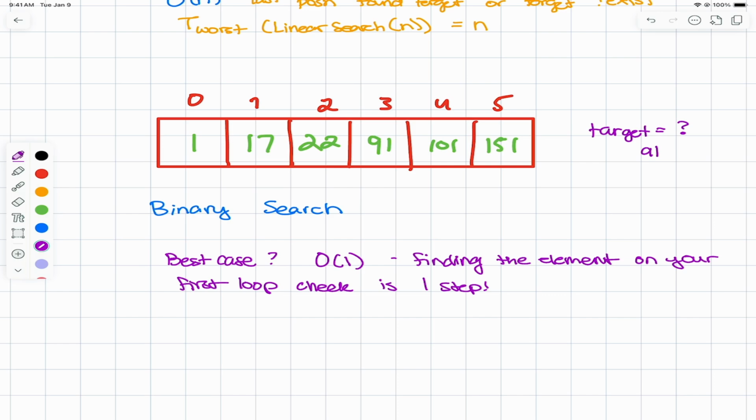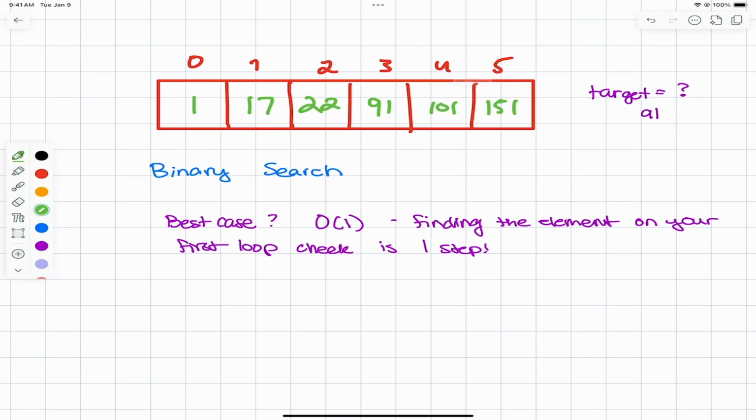Now, the alternative is, again, of course, our worst case scenario. And when we ask ourselves, what is the worst case scenario here? Well, with binary search, it might be a little bit easier to imagine the worst case scenario being that we don't find the number at all, just to sort of showcase this a little bit better. But it is the same, where it's either the very last possible checking element or we don't find it at all.